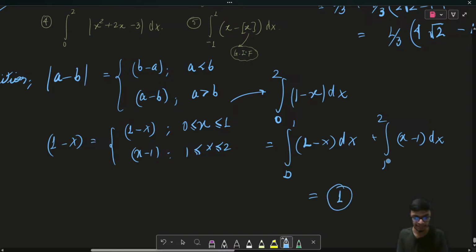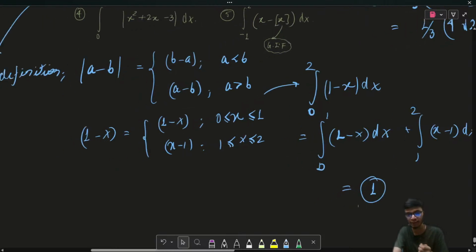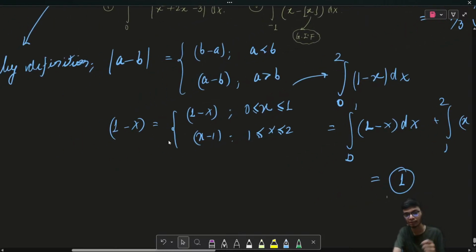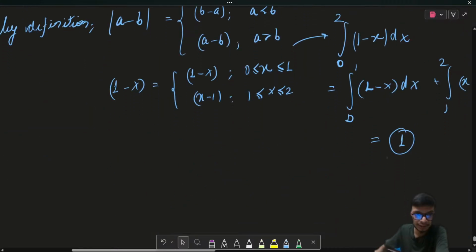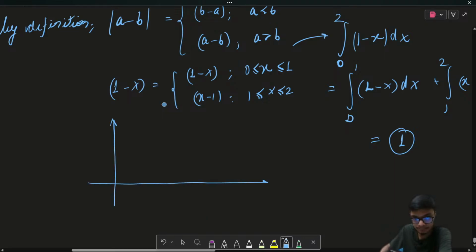Now there is one more easier method to solve this question. Since you all know that a definite integral implies the algebraic area, similarly I will try to plot the graph of this function in the interval 0 to 2. This is my x, this is my y. First of all, let me plot the function 1 minus x. So 1 minus x is basically like this, right?